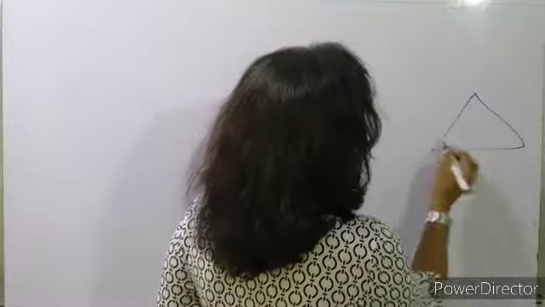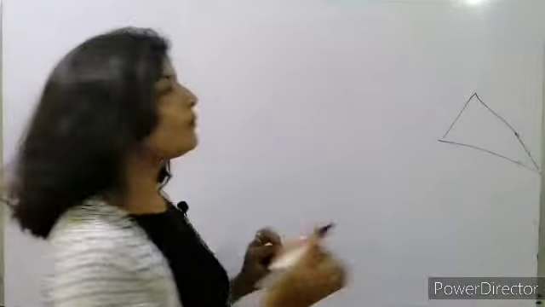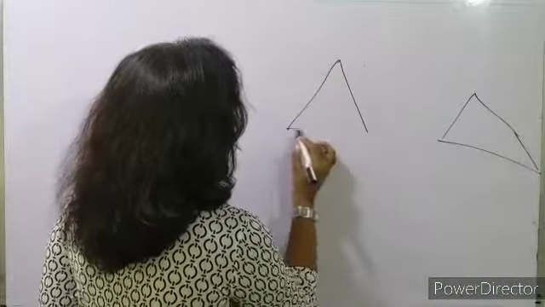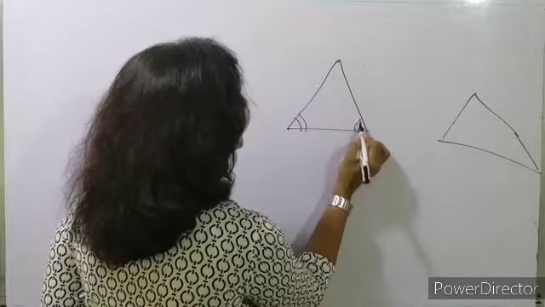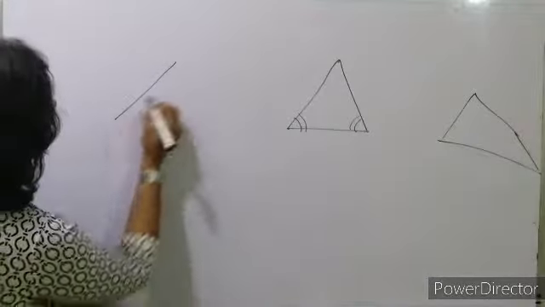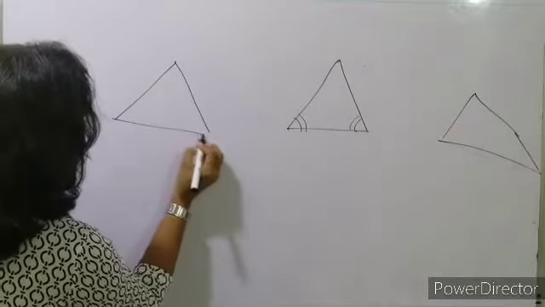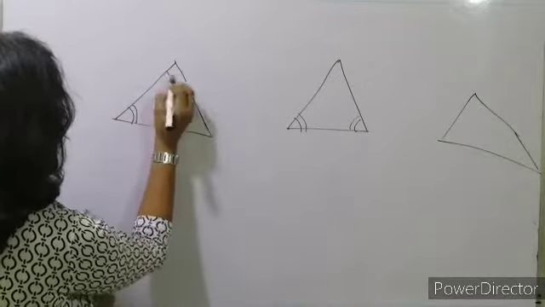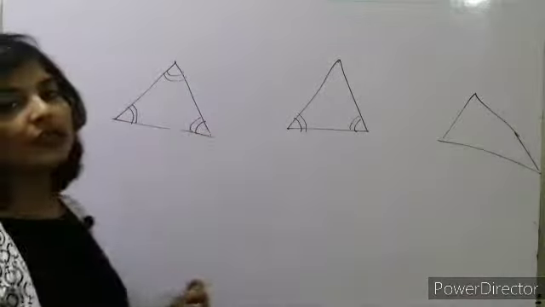And there are three types of triangles. I know you might be knowing about this: scalene triangle, isosceles triangle and equilateral triangle. So what is a scalene triangle? A triangle whose all the sides are different is a scalene triangle. An isosceles triangle means two angles are equal; if these two angles are equal, then this triangle will be called an isosceles triangle. And what is an equilateral triangle? If all the sides and all the angles are equal, then this type of triangle is called an equilateral triangle.